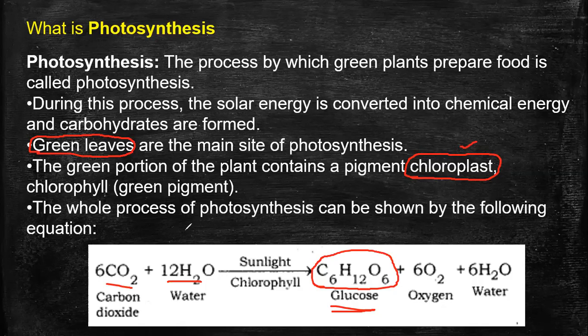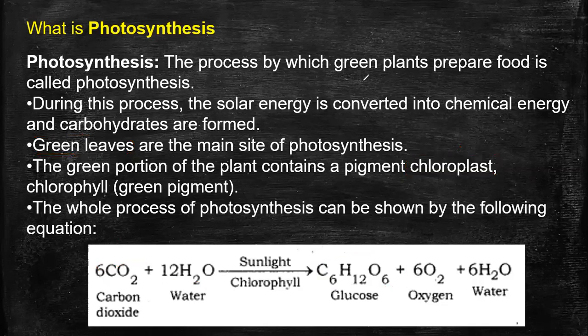Is that clear, guys? And please notice the chemical equation, which is very important. 6CO2, this balanced form, 6CO2 plus 12H2O gives C6H12O6 plus oxygen plus water. About this oxygen and water, we will learn in today's class, so I'm not telling about that now. So please note it, guys. Today, first note: the green pigment is chlorophyll. Green leaves are the main site of photosynthesis, and this chemical equation is important.